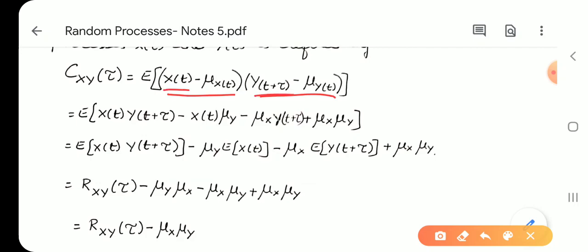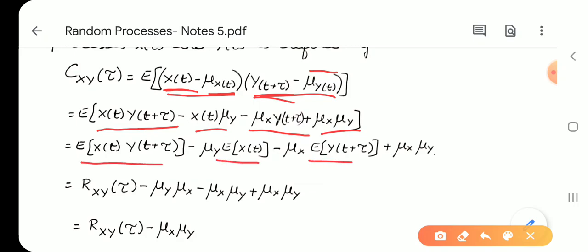Xt with yt plus tau gives xt into yt plus tau. Xt into mu yt gives xt into mu y. Mu x of t into yt plus tau gives mu x into yt plus tau, plus last term is mu x mu y. Now take the expectation for each term. When you take the expectation for each term, mu y I have written outside since it is a constant.